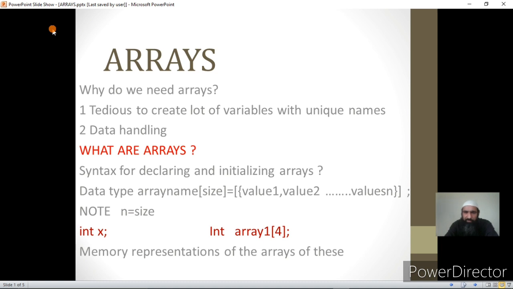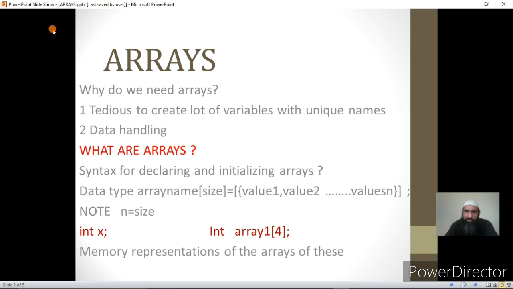The way out of it is arrays. In arrays, what we do is identify a set of locations and give it a group name, and then using that group name we can individually access each location.